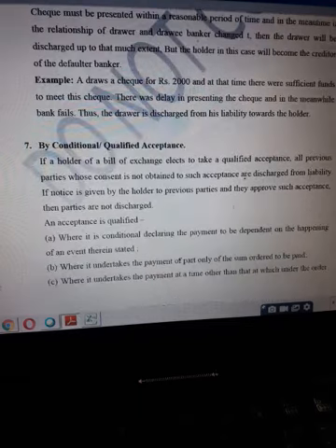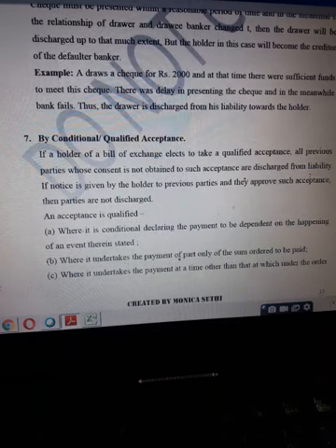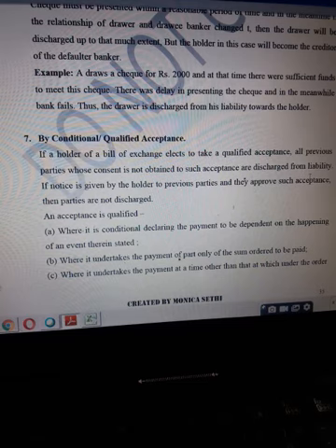Another mode can be by conditional acceptance. Now we have read earlier also that in case of a bill of exchange, the acceptance can also be done conditionally, but it is up to the holder whether he accepts this conditional acceptance or not. In case the holder has accepted the conditional acceptance given by the drawee, in that case, if all the intervening parties, prior parties, have no objection to this conditional acceptance, if they have given their consent for this, then nothing will happen.